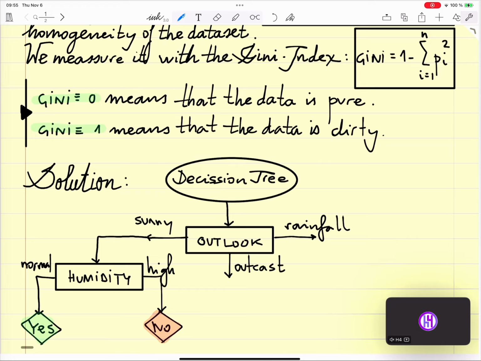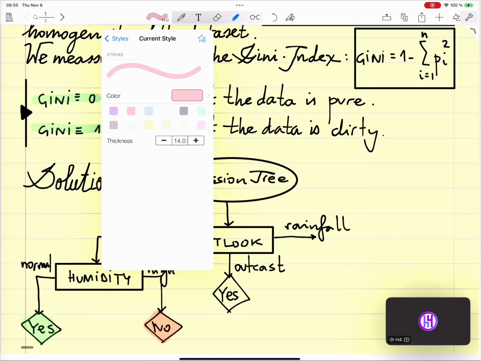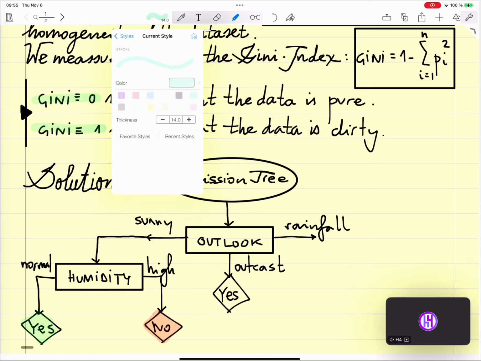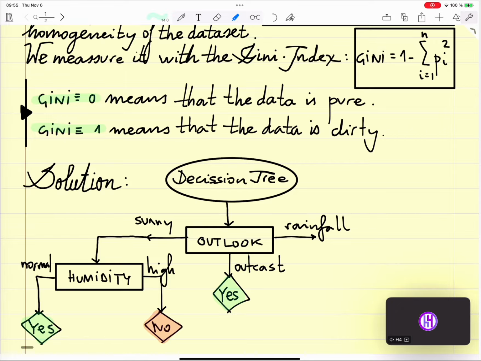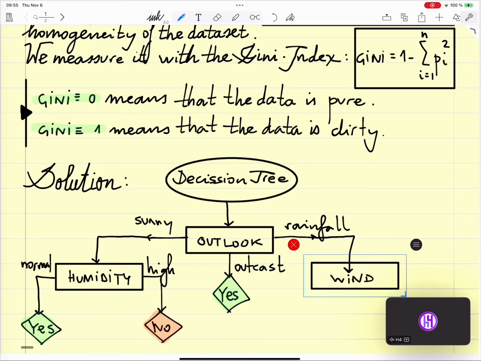If the outlook is overcast, then the decision is to play always. There is no yes, no. Always, so the information is pure there. And if there is a rainfall outlook, then we look at the wind.